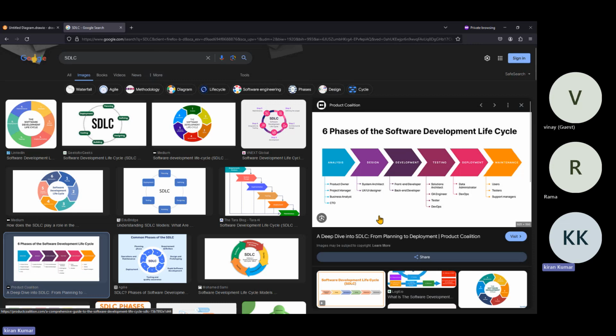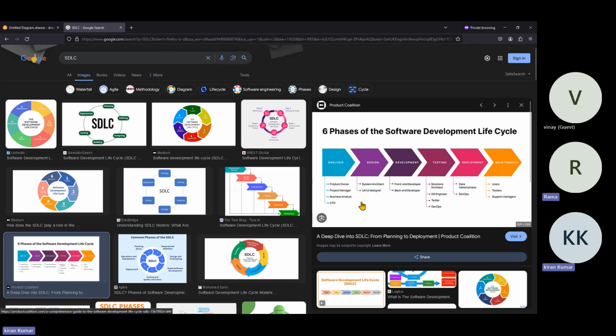In SDLC, the software development lifecycle, we go phase-wise through 6 phases. We are going to use the agile methodology, Scrum or something, and we try to use it in companies. What exactly happens in the agile methodology? First, we'll try to understand the software development lifecycle. After that, we'll go with the agile methodology.